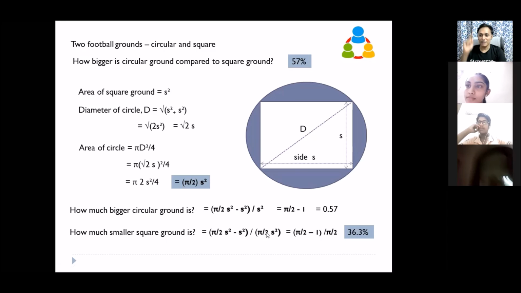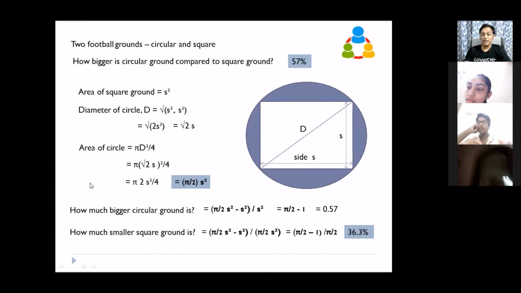So always remember, percent means what? Per 100. Compared to 100, where are you? I got 96% marks. What does it mean? Compared to 100, I got 96. That's what it means. Percent, per 100. So here we are asking, compared to what?